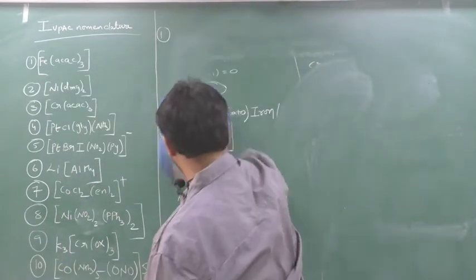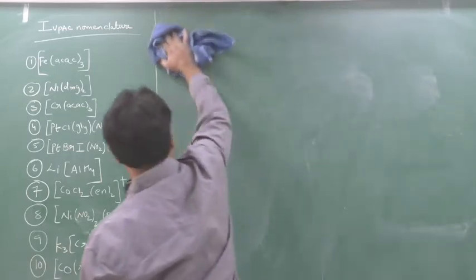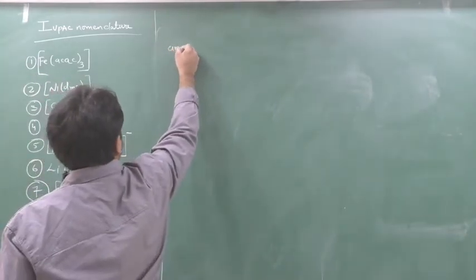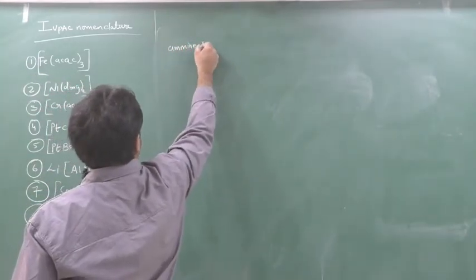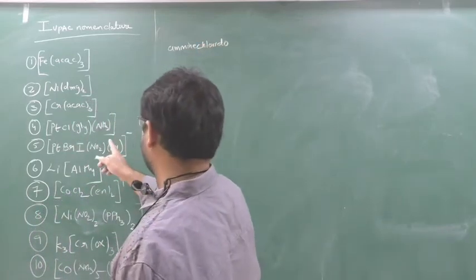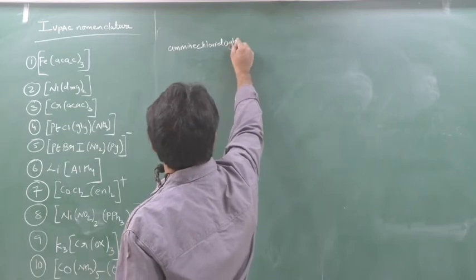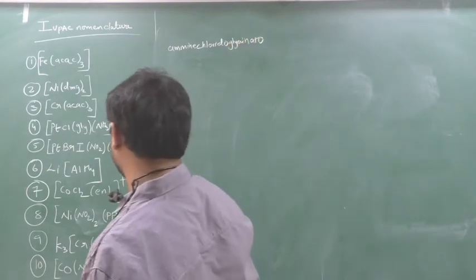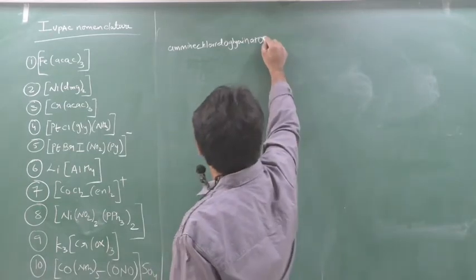So write down the name once more, so that it will be very clear to you. Chalo, I'll write down once more the name. The name is ammine, chlorido or chloro, glyoximato, platinum.